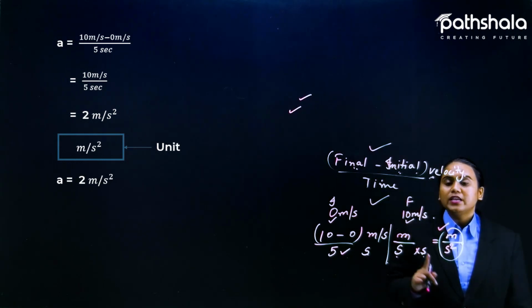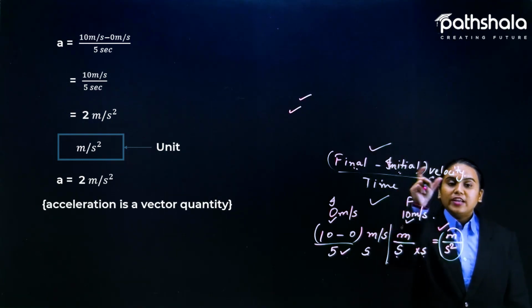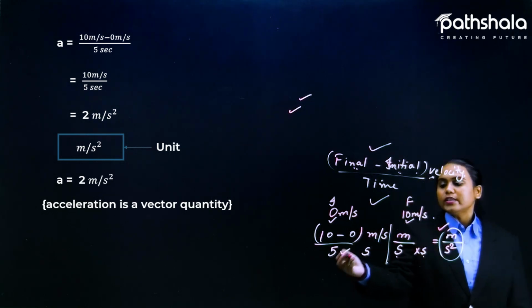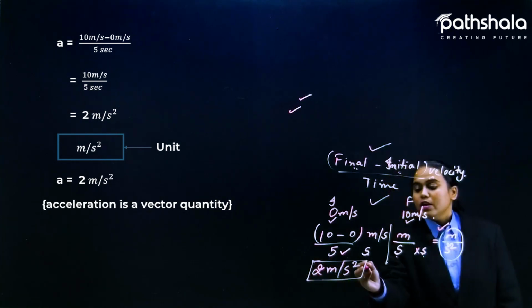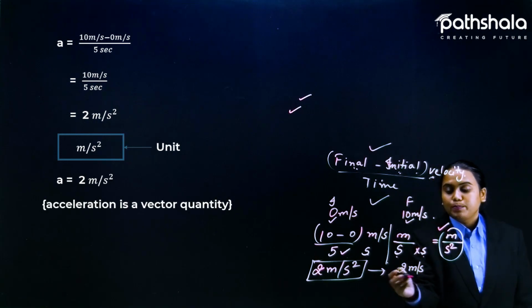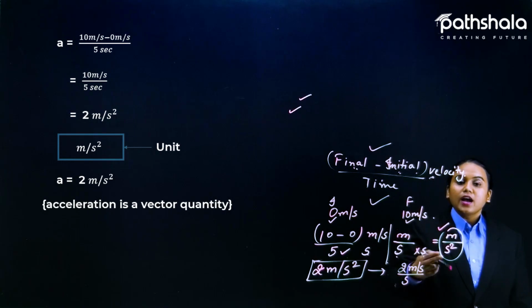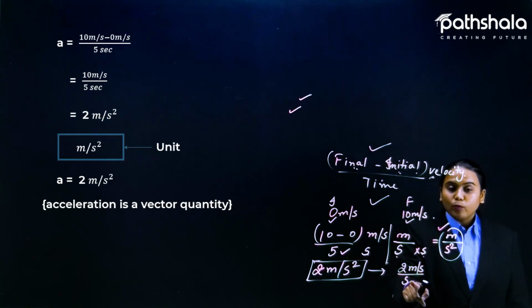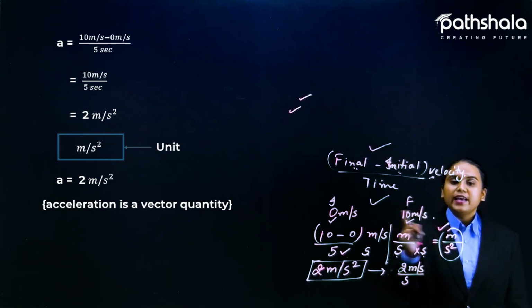So acceleration here is 2 meter per second squared. What is 2 meter per second square actually? Let me elaborate for you: with 2 meter per second of change of speed, in 1 second it is changing again and again. Like within 1 second, every 1 second it is changing the velocity by 2 meter per second, this is what it is telling.